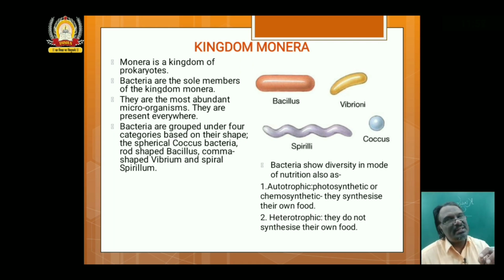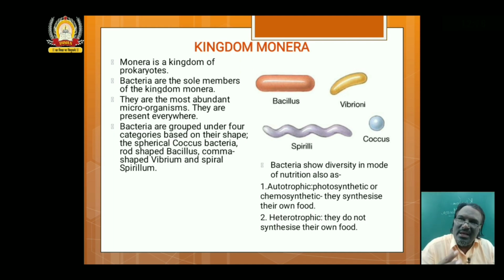What is this chemosynthetically autotrophism? There are many bacteria in the soil, on the rocks, inside the water, which are responsible for chemical reactions.